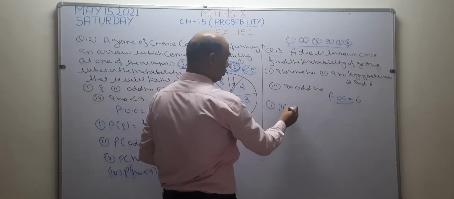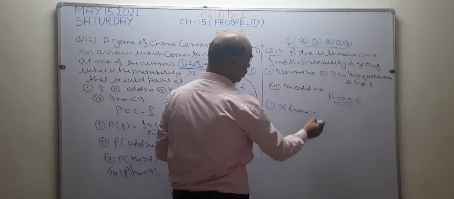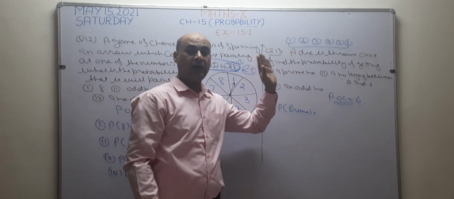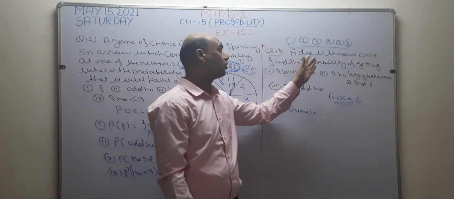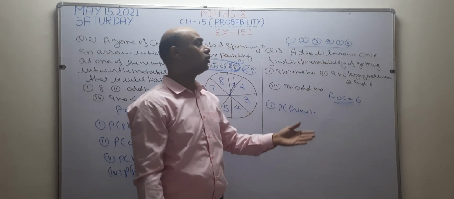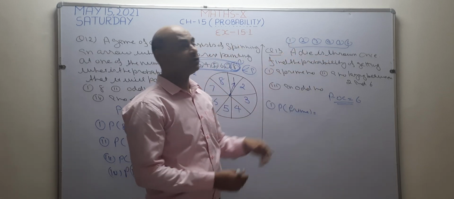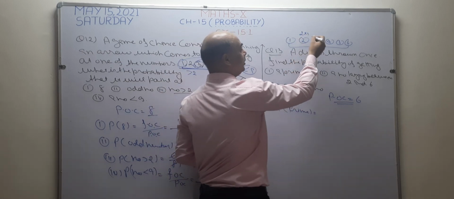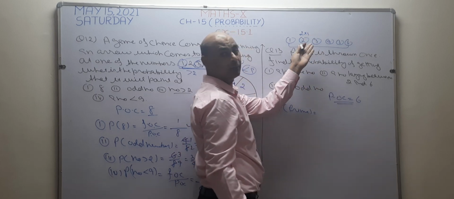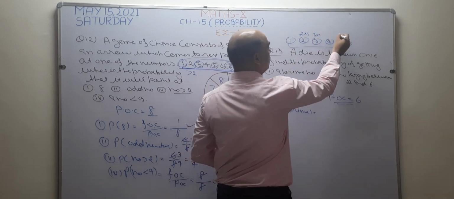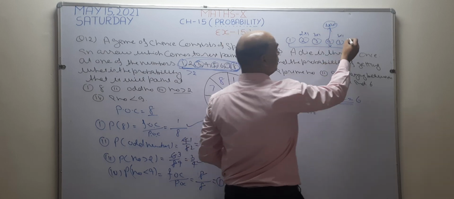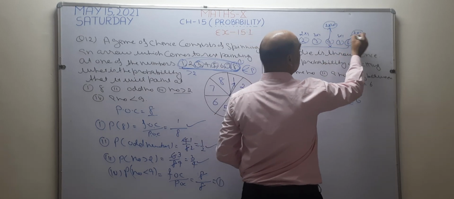I want to check the probability of a prime number. So first of all you have to know what a prime number is. A prime number is a number which is divisible by itself and 1, or in short, a number having only 2 factors. See this number 2 has 2 factors, 2 and 1, itself and 1, because 1 is a factor of every number. This is 3 into 1. This is 5 into 1. This one is not a prime number because it has more than 2 factors. This number again has more than 2 factors, therefore it is not a prime number.